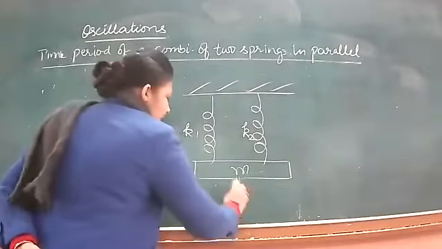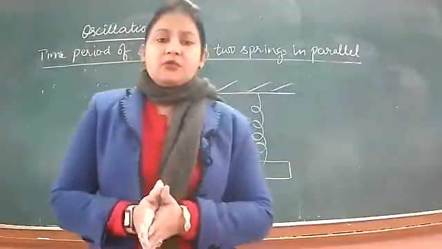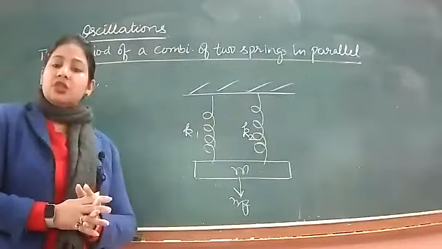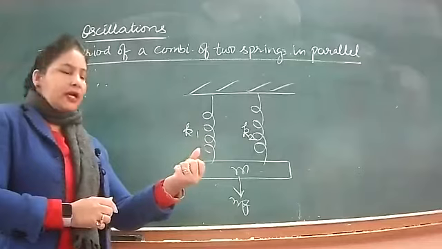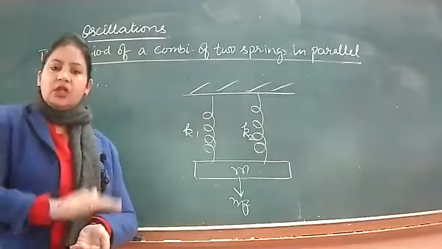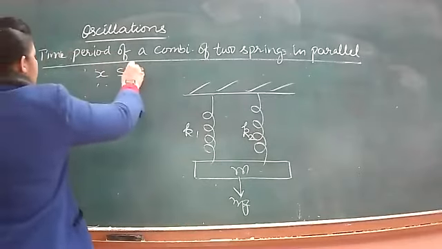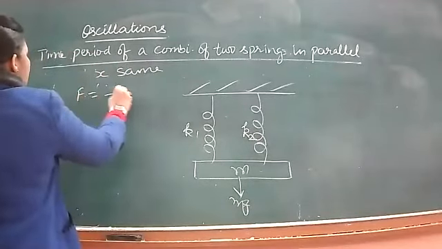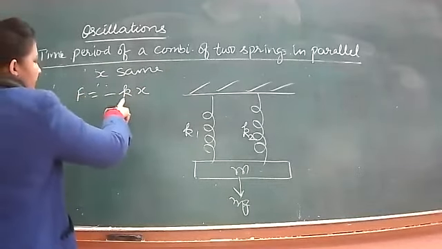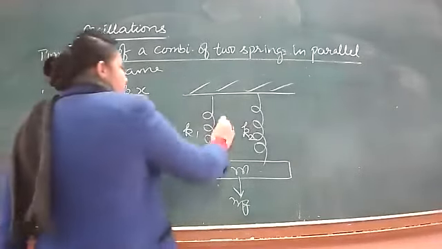So when a load is attached, will they get extended through different amounts or will the extension be the same in them? क्या आप expect करते हो? Extension same होगी, क्योंकि जब हम एक common load attach करेंगे, तो दोनों same distance के through stretch होंगे. So extension is the same in a parallel combination. ठीक है? और क्योंकि F is equal to minus kx होता है, तो अगर k different है, x same है, then restoring force will be different.